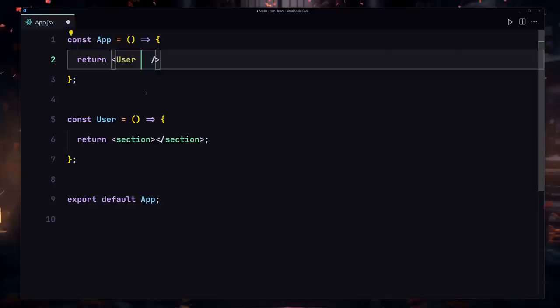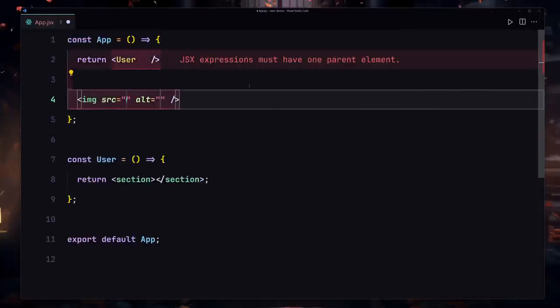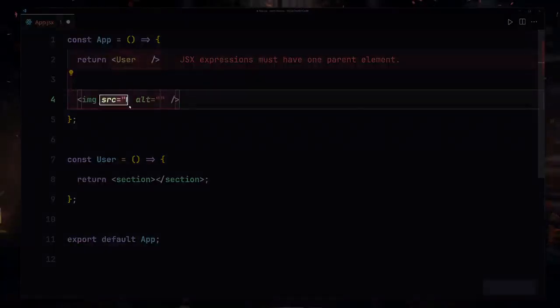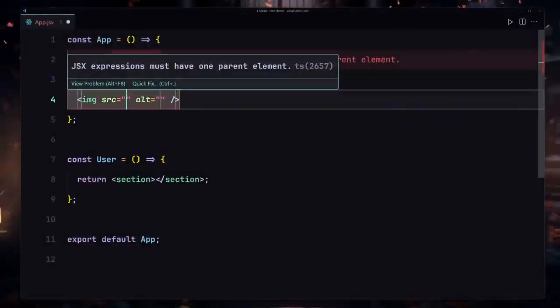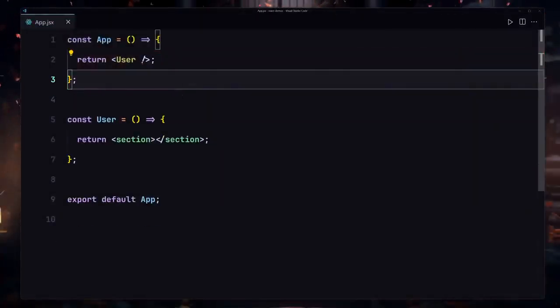To do that, we are going to be using props. And if you are coming from an HTML background, you already use props, but you didn't even know you were using them. You've already used the image tag, and here you can see these are the props for this image tag. We are providing a source, and we are also providing the alternative text for this image. So you already use these props, but you didn't know that you were using props.